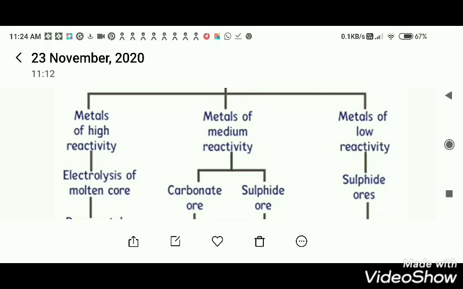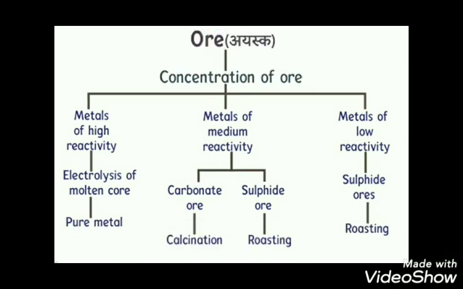If electrons are lost, it is an oxidation reaction. So in this way, we can extract metals, and we have to follow different methods depending upon their reactivity: high reactivity, medium reactivity and low reactivity. We have to follow different methods.